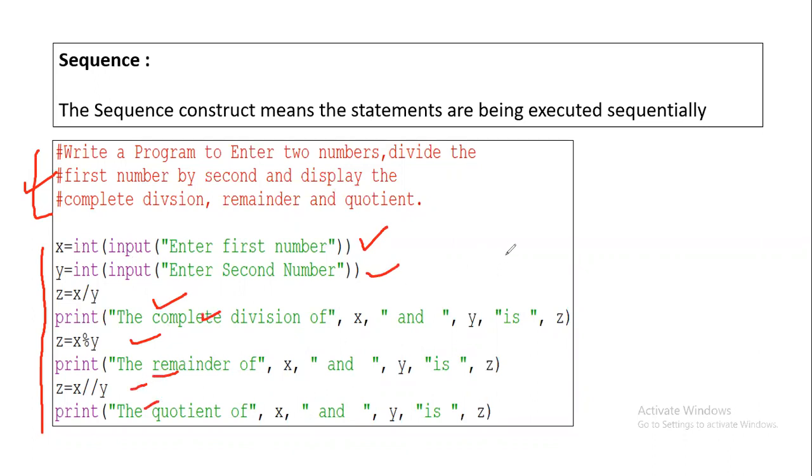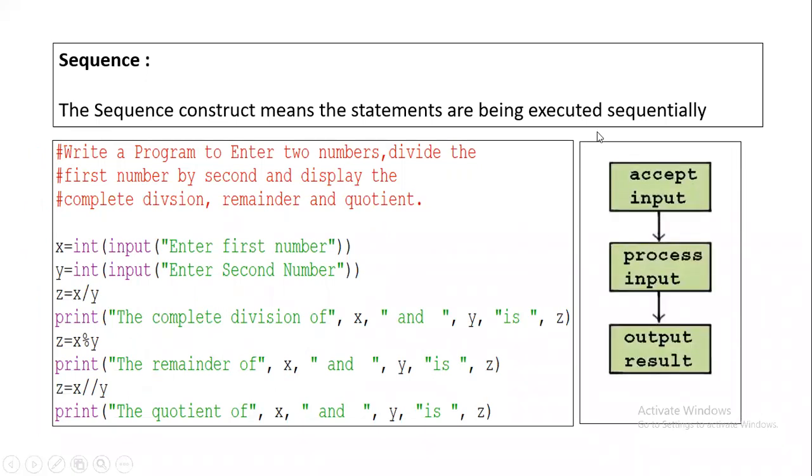These statements are specified in such a manner that they get executed in a sequence, and that's why they are known as sequential statements or sequential flow of control. It accepts input, then processes, and then outputs the results, so it executes sequentially.